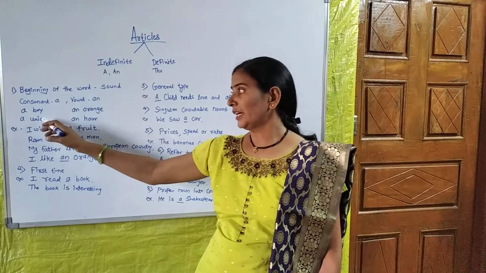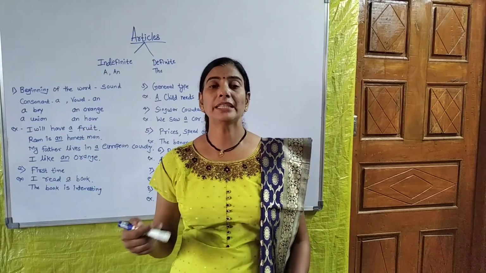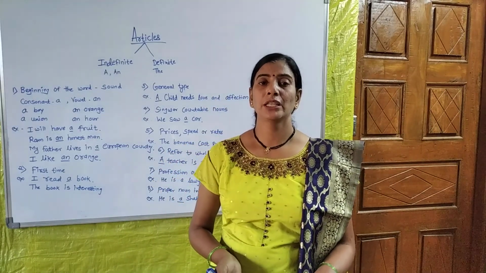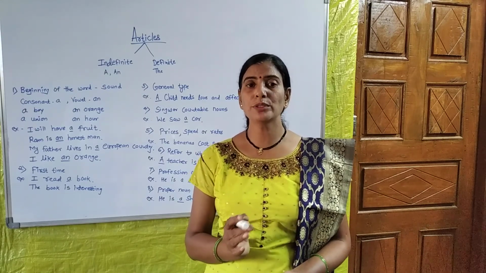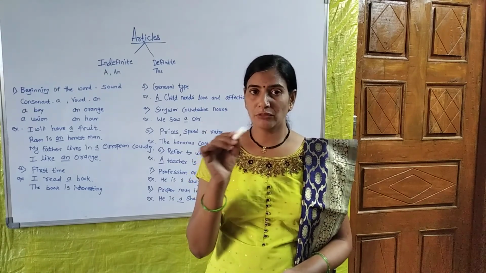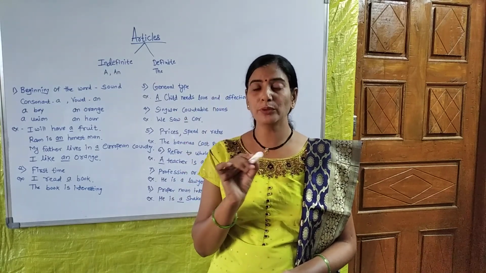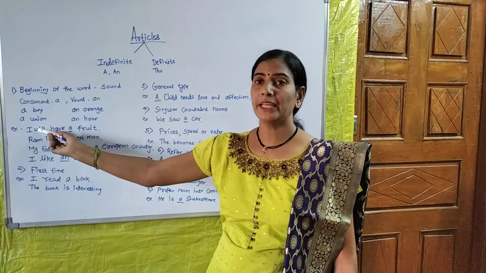And in the same way, the word union, u is a vowel in English, but if there is a word university, in the word university we have to use the article a because the word starts with u, but the pronunciation of u here is known as a consonant sound, so we have to take the article a.